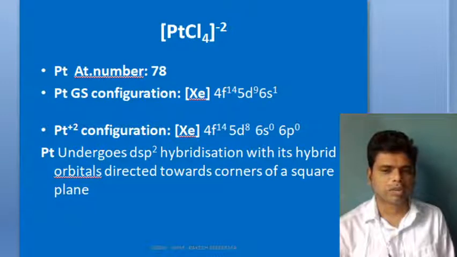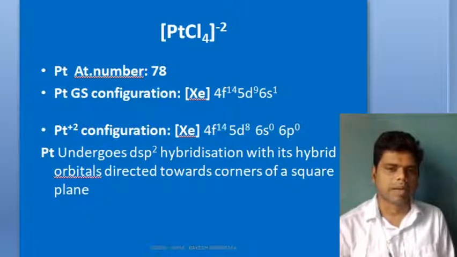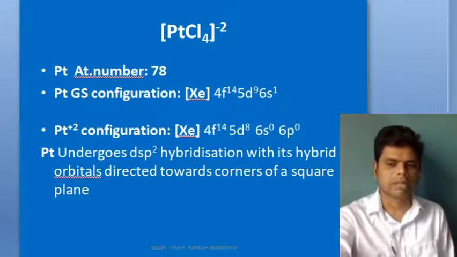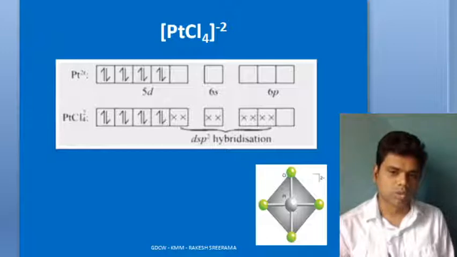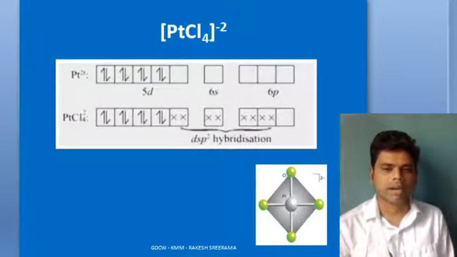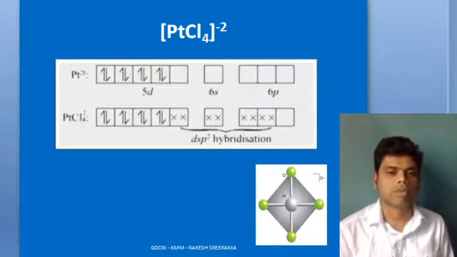Now this Pt undergoes dsp2 hybridization, with its hybrid orbitals directed towards the corners of a square plane. So it is going to 5d8, and you can comfortably write it like that. Though chloride is not a strong field ligand, still, while this ligand approaches Pt plus 2, pairing has occurred. As an exception, you should keep it in mind. Why is it undergoing that kind of pairing? Because of the effective nuclear charge of platinum, which will be high because of the 4f orbitals.